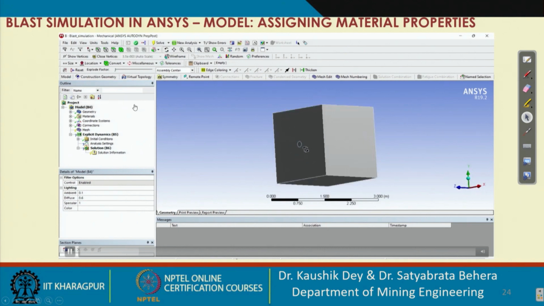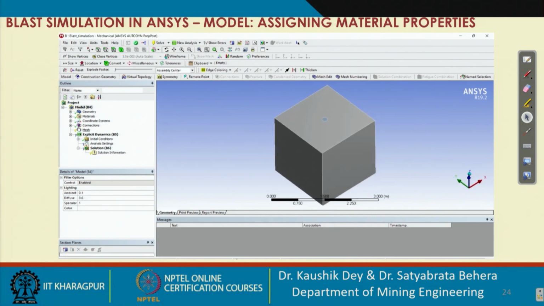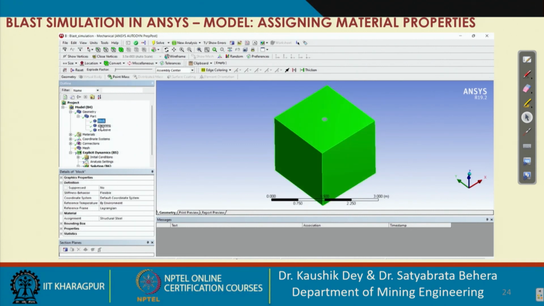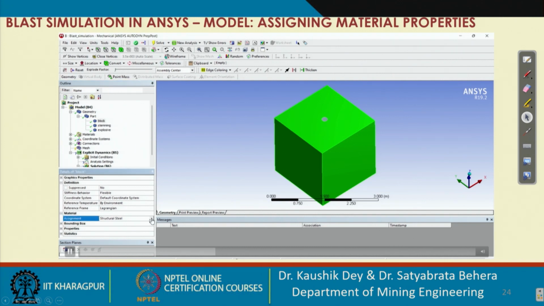Now you can see in the geometry part, there are three parts. One is the block, where we will apply the rock mass property. Second one is the stemming, and third one is the explosive. So for the block we will go here and assign the material properties. We can assign TNT, sand and concrete. Our sandstone properties have not been updated in that system,